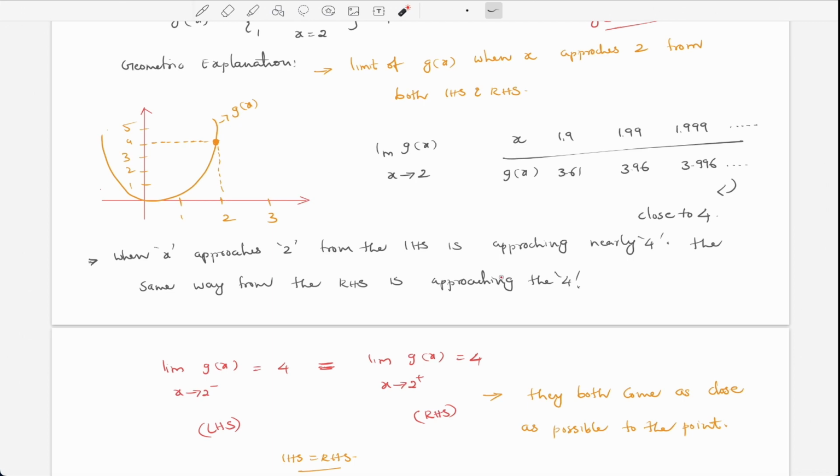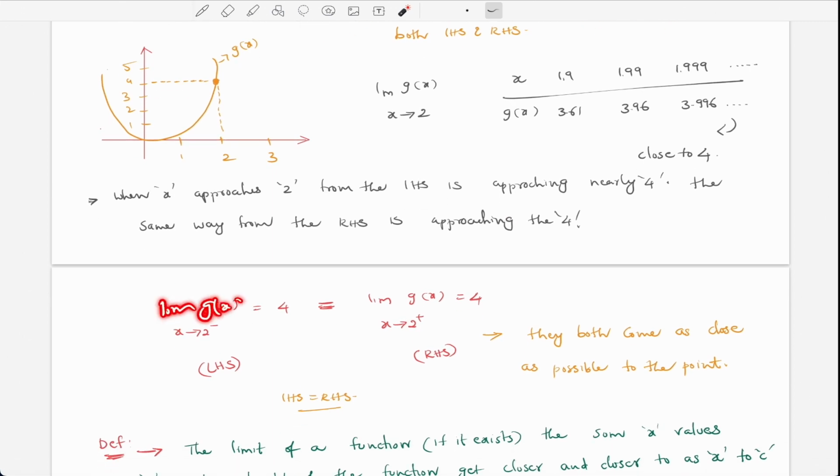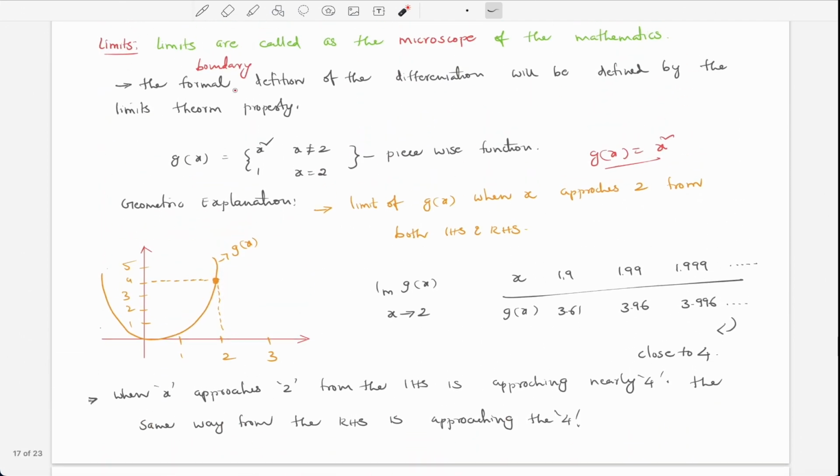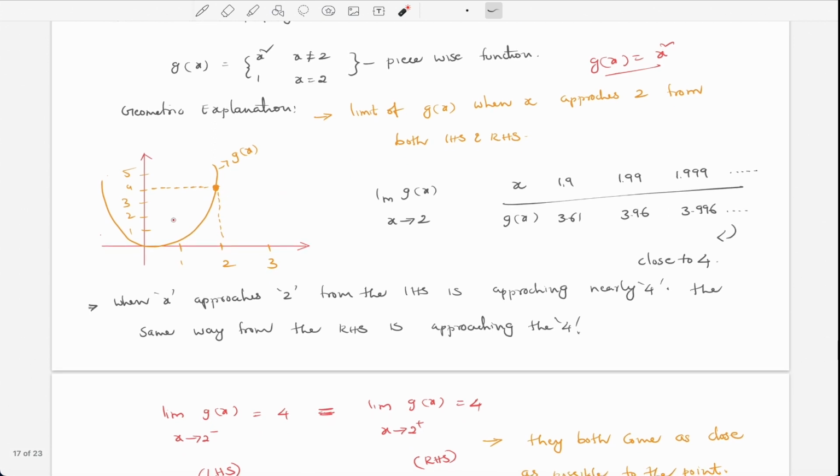Then we simply say the limit from the left, the negative side, is equal to 4, and the limit from the positive side, the right-hand side, is also equal to 4. The LHS is equal to the RHS, which means they both come as close as possible to the point of the g of x function here. I hope you're getting it. So this is the limit.